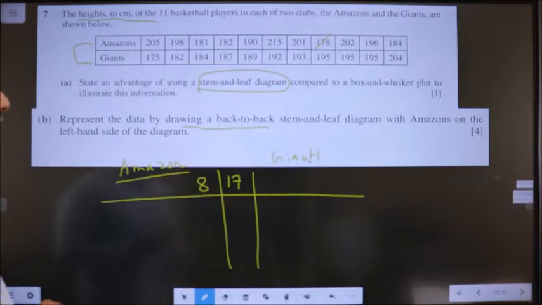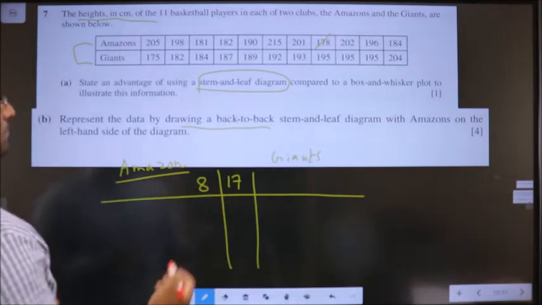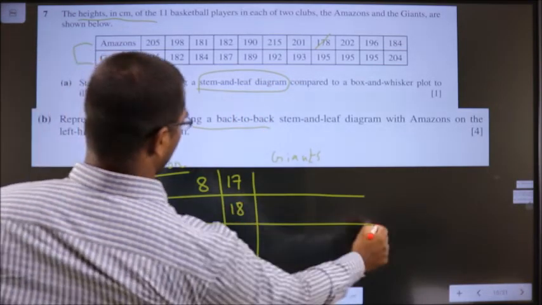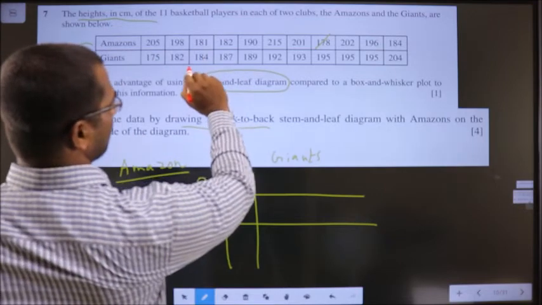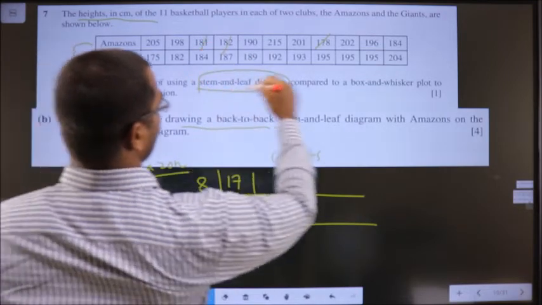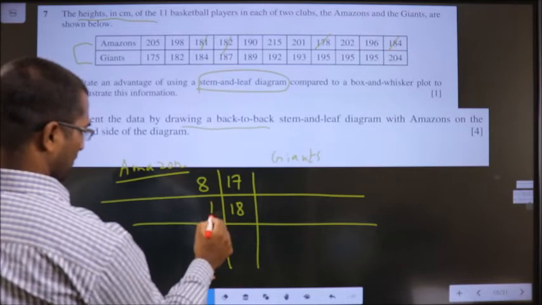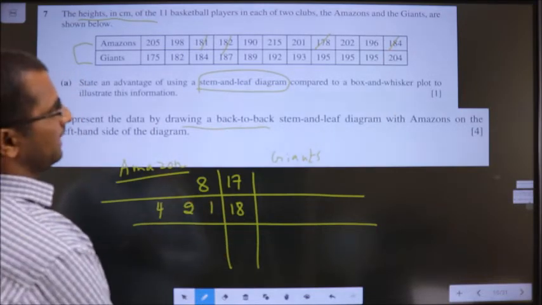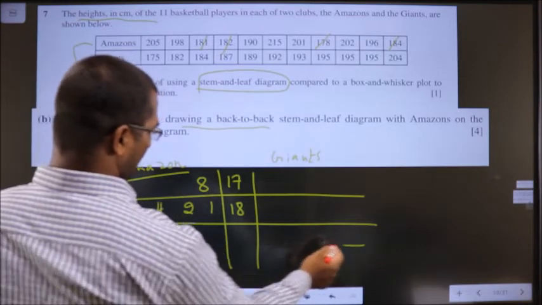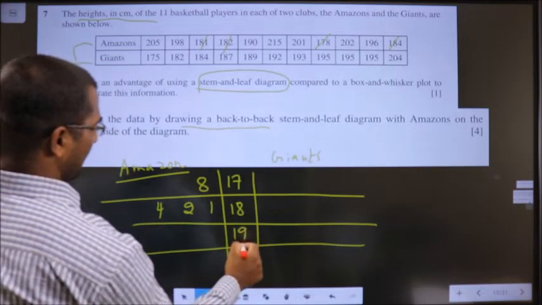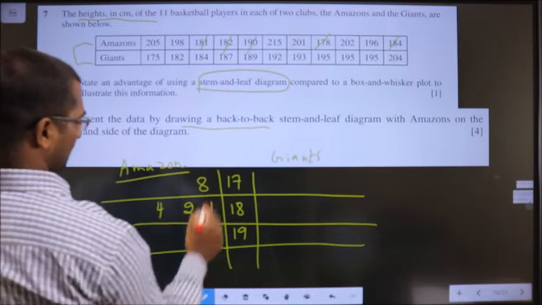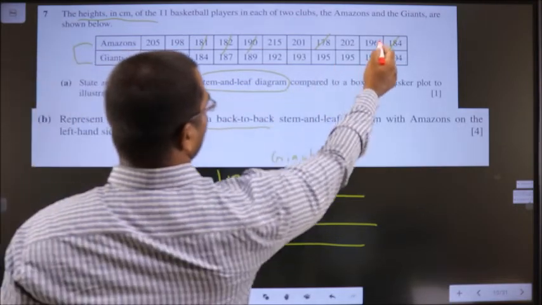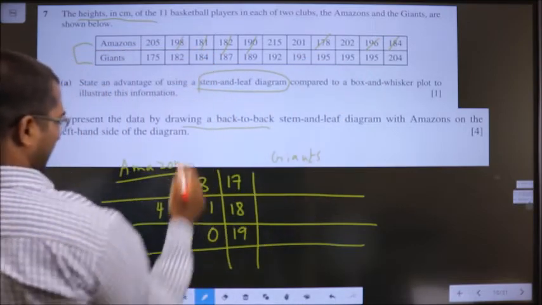Okay. Next, if I take 18, I have 1, 2, and 4. So 1, 2 and 4. Any other thing starting with 18? No. If I take 19, I have 0. Next, I have 6 and 8.